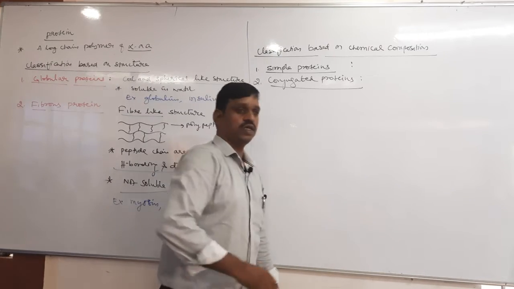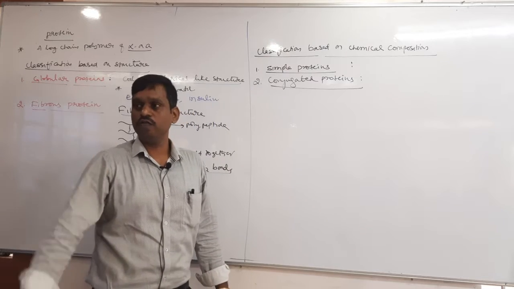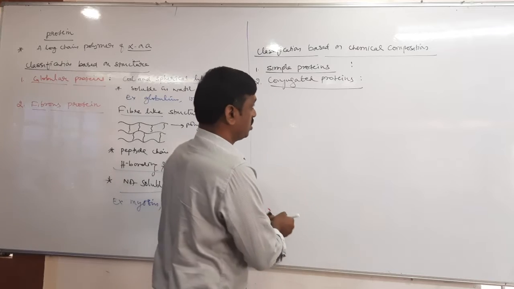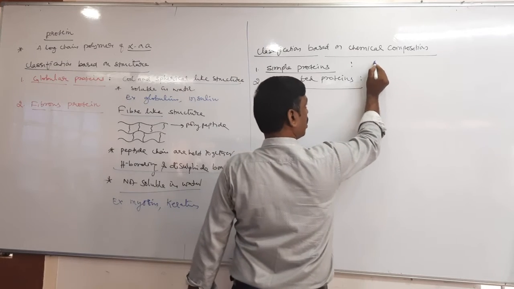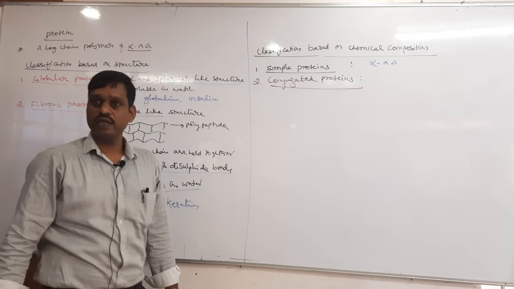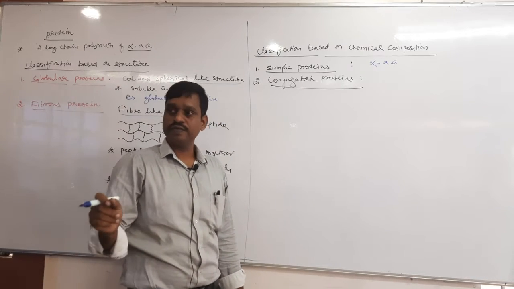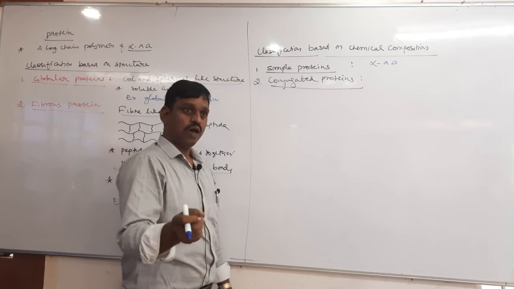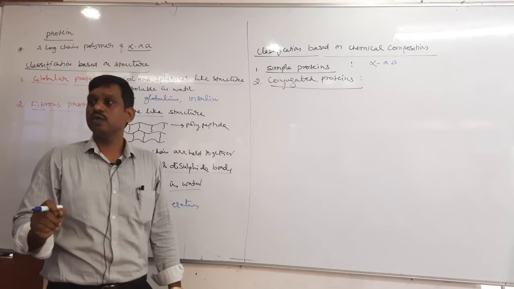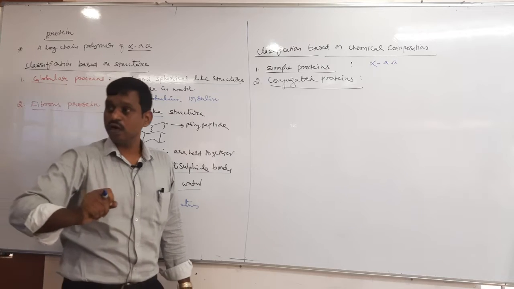Simple protein is the protein which contains only alpha amino acid. Usually protein is made up of alpha amino acid, but the protein which contains only alpha amino acid is simple. Then what about conjugated? Some proteins contain, along with alpha amino acid, a non-protein part which is called a prosthetic group or cofactor.